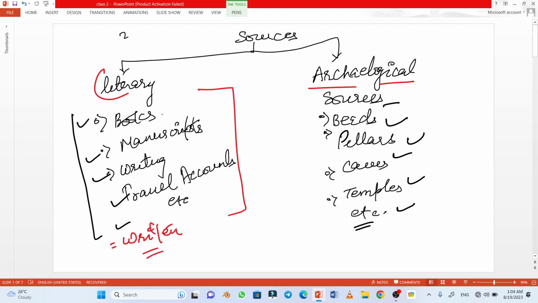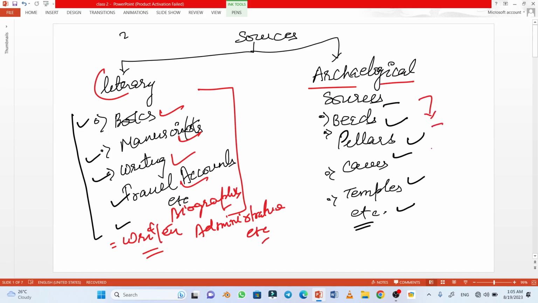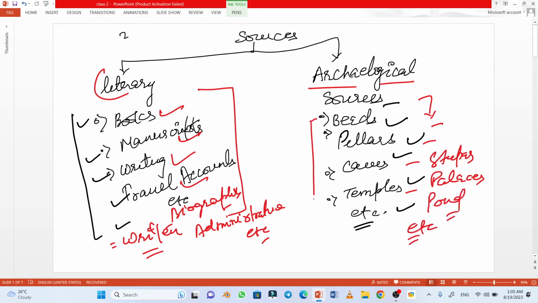And examples of these sources are books, manuscripts, writings, travel accounts, biographies, and administrative accounts, etc. Under the archaeological sources, we see sources such as beads, pillars, caves, temples, and some other sources like stupas, palaces, ponds, etc. that were constructed in the respective kingdoms or respective time periods.